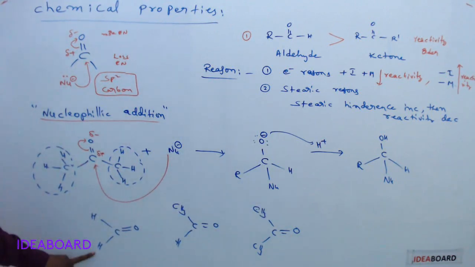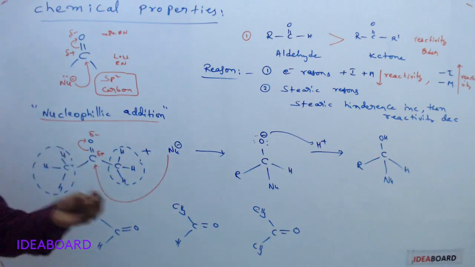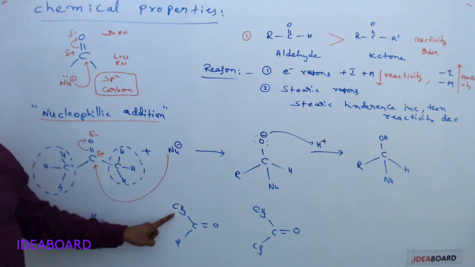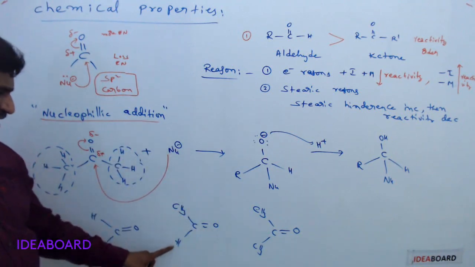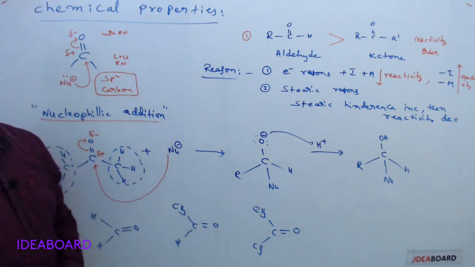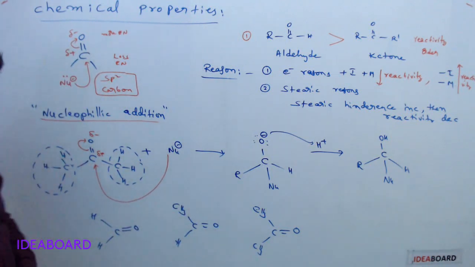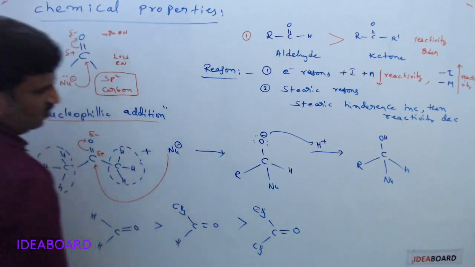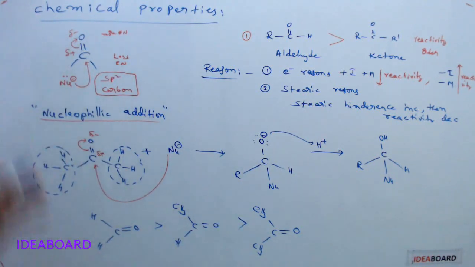This one, because it has only two hydrogens, which are very small groups and don't show any steric hindrance. In this one, with a methyl group, the bulkiness increases a little, but the other side is free. But here, two methyl groups, bulky groups are present on both sides. So whenever steric hindrance increases, the reactivity decreases. The rate of reaction decreases.